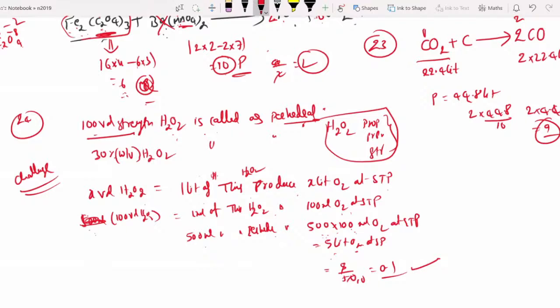Tell me the question. Sir, they gave the explanation as volume of oxygen. Sir, that explanation is wrong. If you see the hint, it is wrong there. Why, sir? You go for the hint, what have they given? You see in the hint, they have given 500 into 100 is equal to 50,000. That is the mistake you are seeing in the hint also.